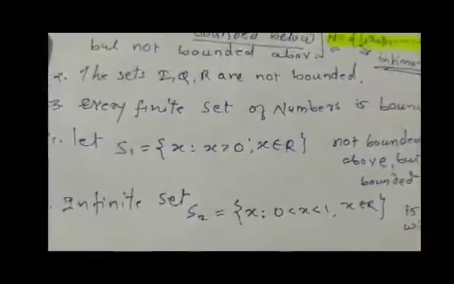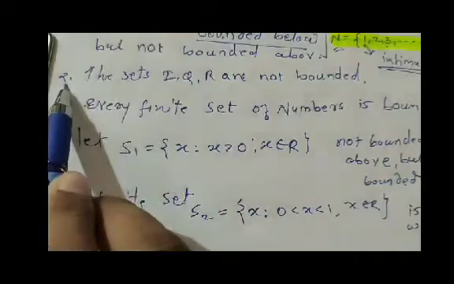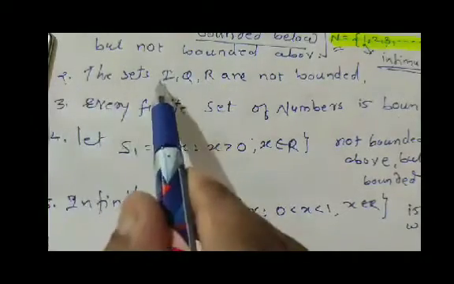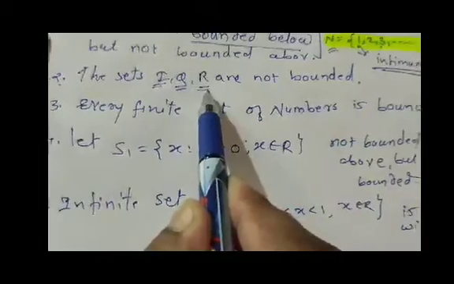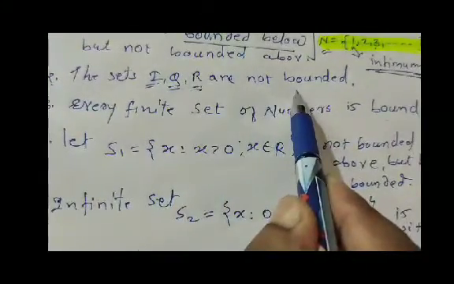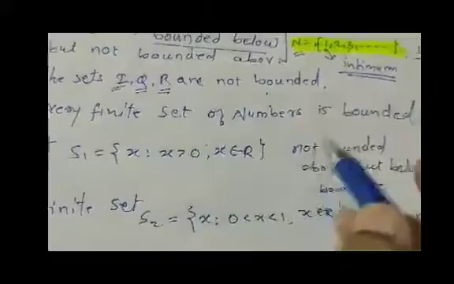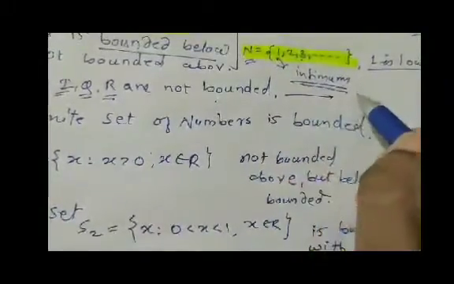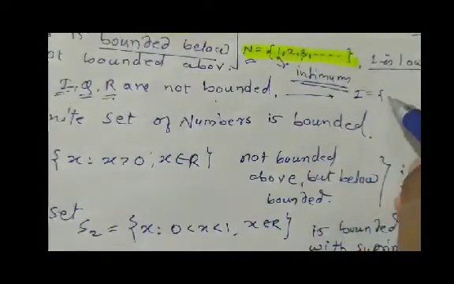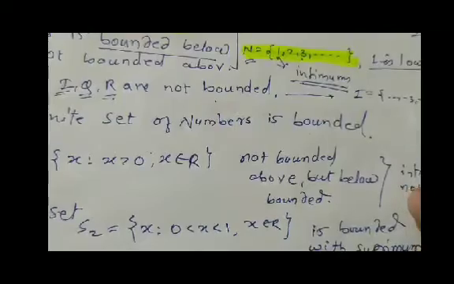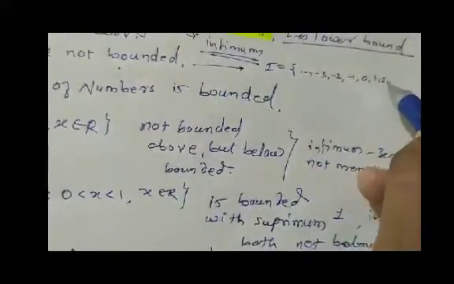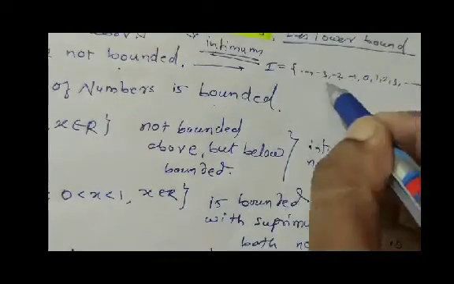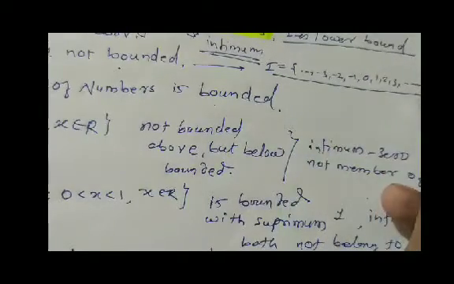We discuss the second example. The sets of integers, rationals and reals are not bounded. Definitely they are not bounded, because the set of integers is ..., -3, -2, -1, 0, 1, 2, 3, ... So this is the set of integers.